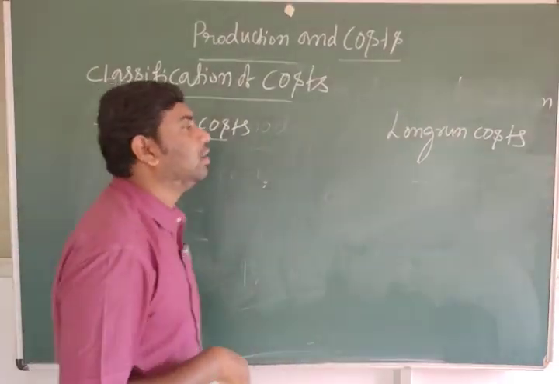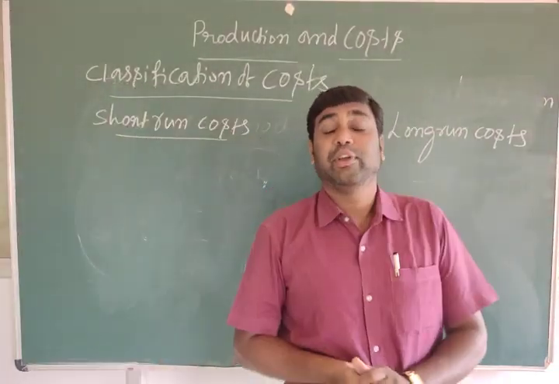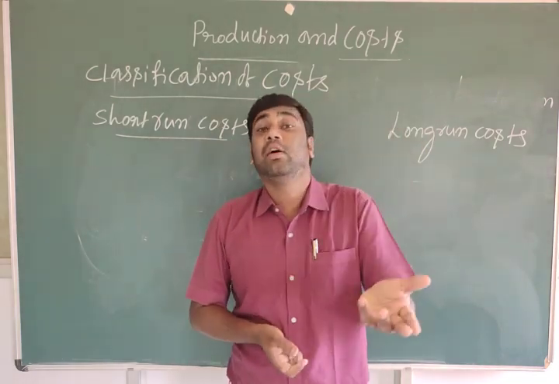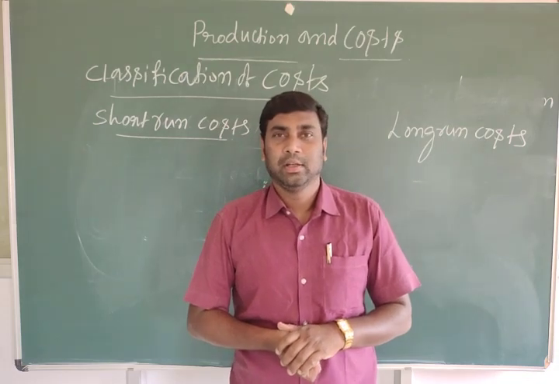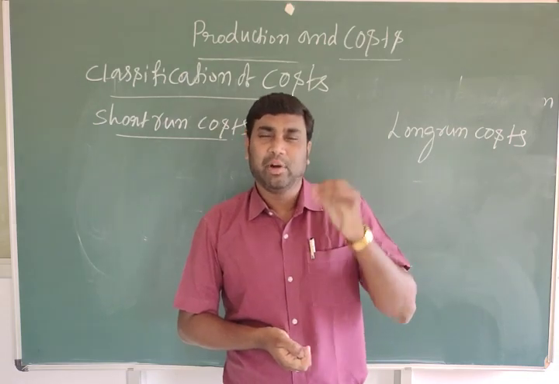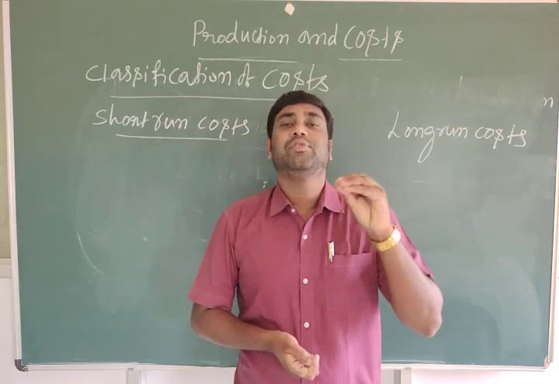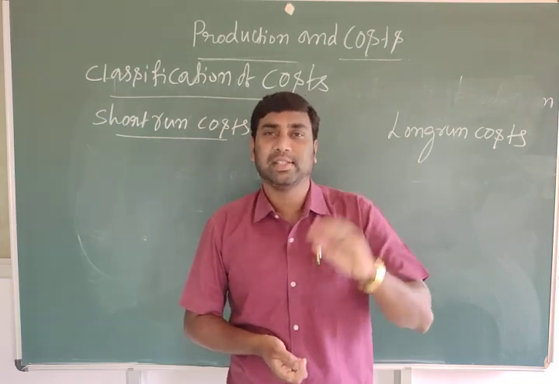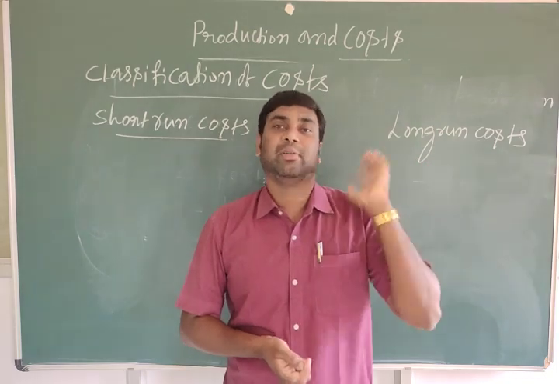In the short run production, we discussed, we can change only a few factors of production and the remaining are fixed. Those factors which are fixed are called fixed factors. Those which can be varied are called variable factors.